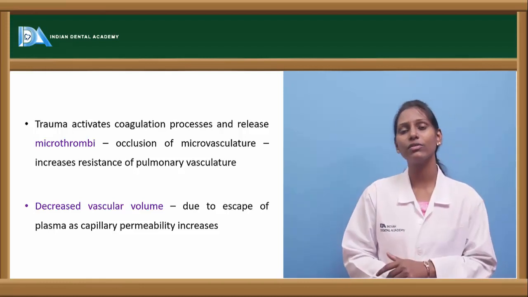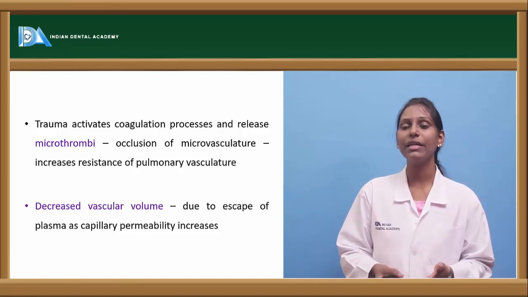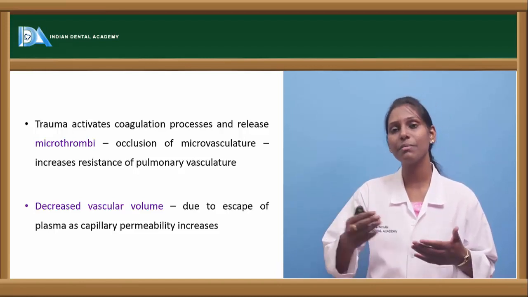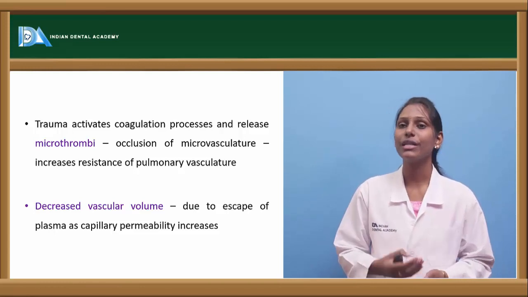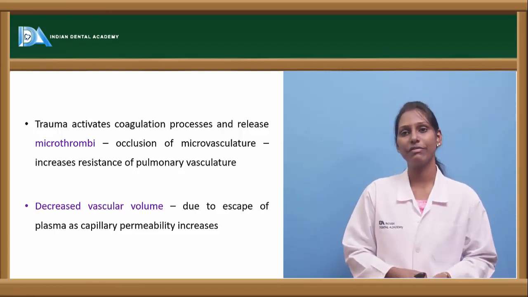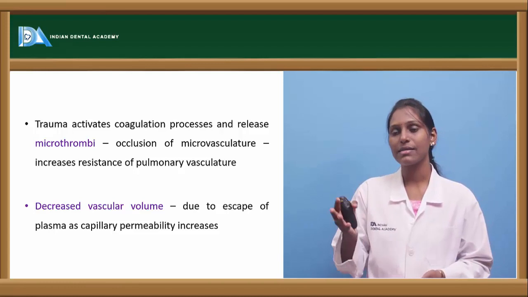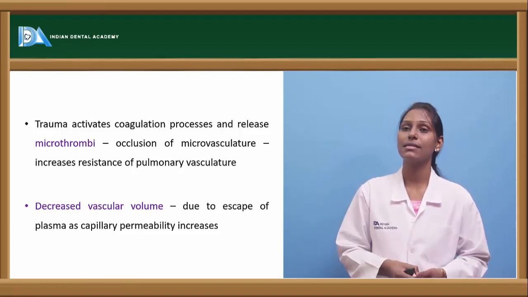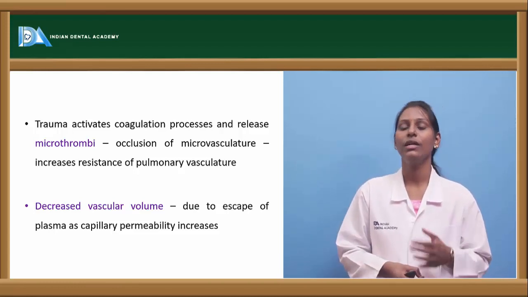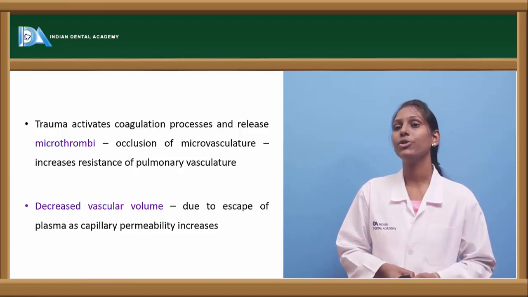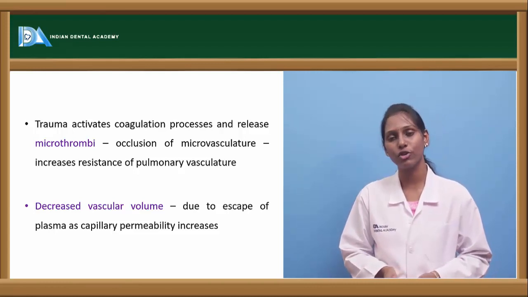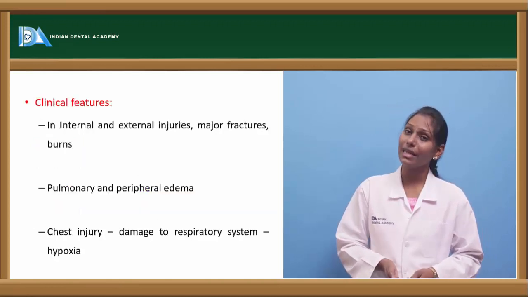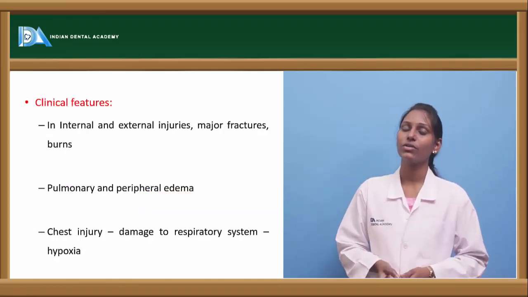What happens when the microvasculature is occluded? Definitely the peripheral tissues which have to be supplied by this microvasculature will be compromised in perfusion, and there will be hypoperfusion to these peripheral tissues. In these cases there will also be increased resistance of pulmonary vasculature. There will be decreased vascular volume due to escape of the plasma as capillary permeability increases in case of traumatogenic shock. What are the clinical features of this traumatic shock?